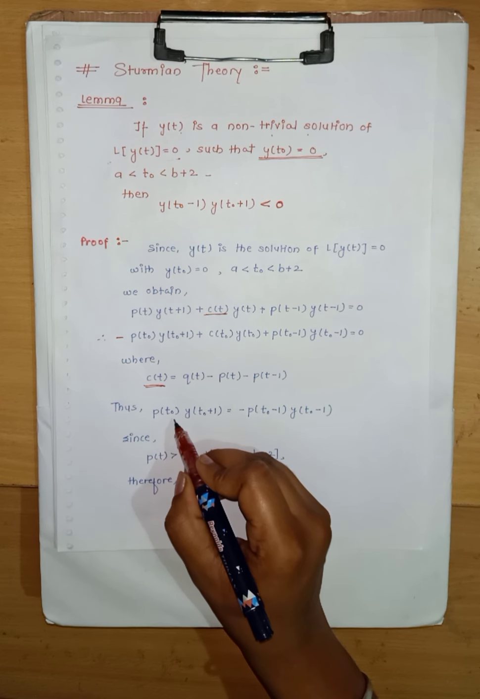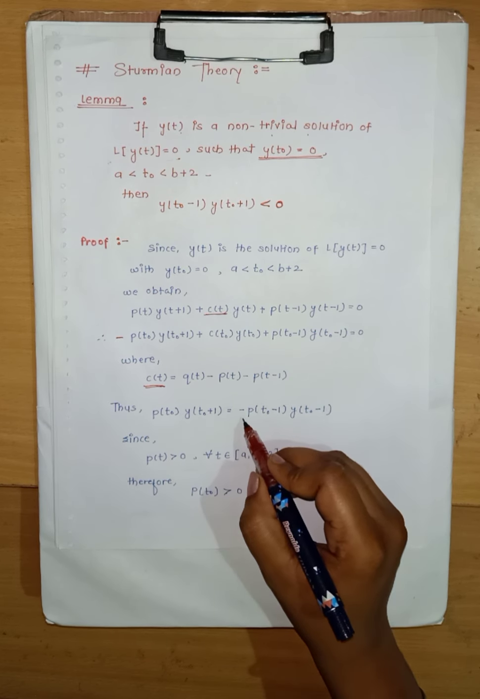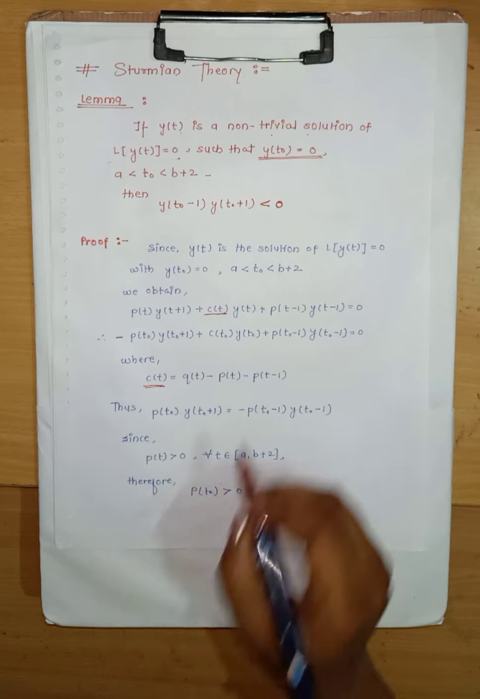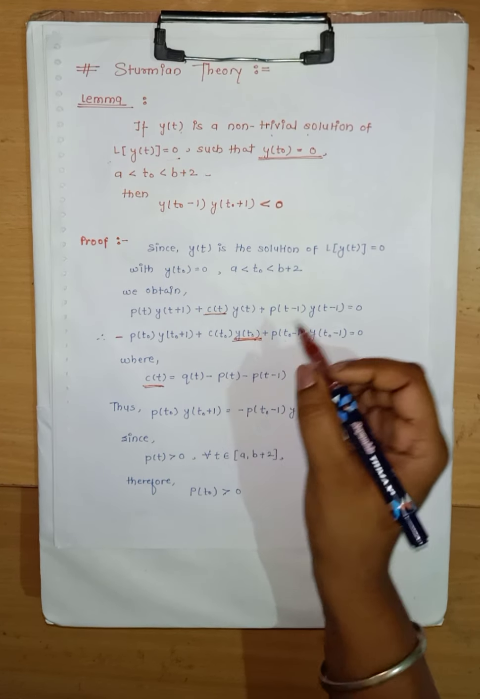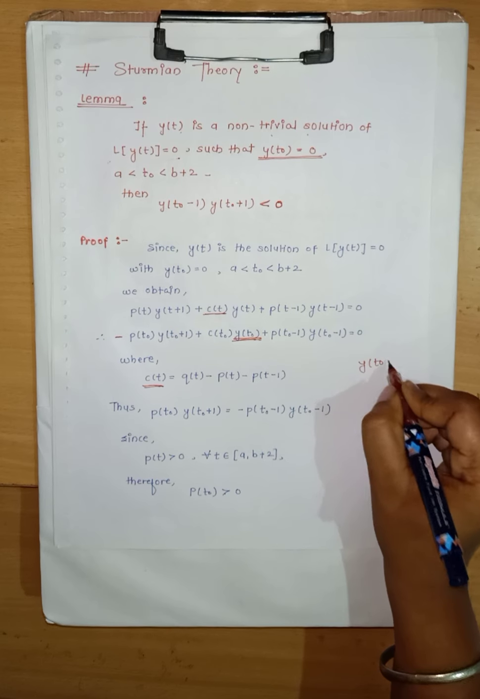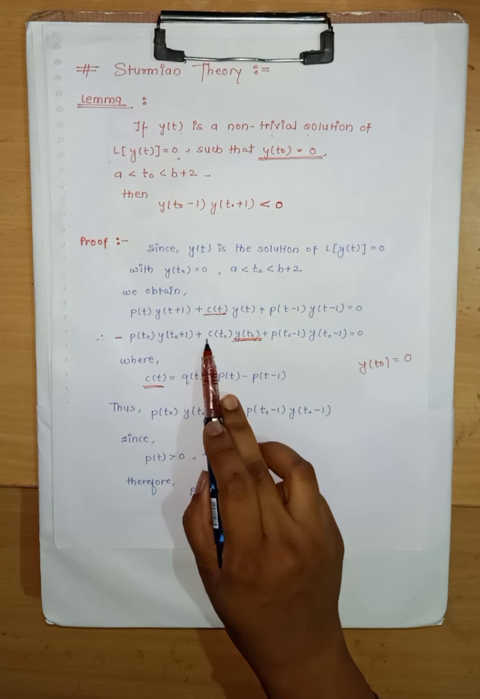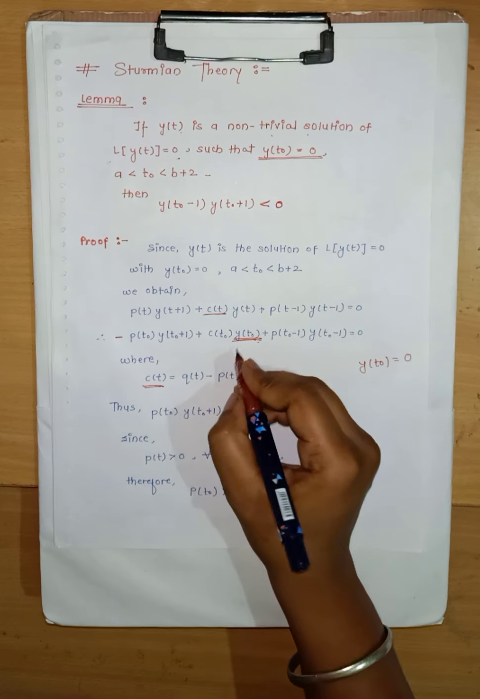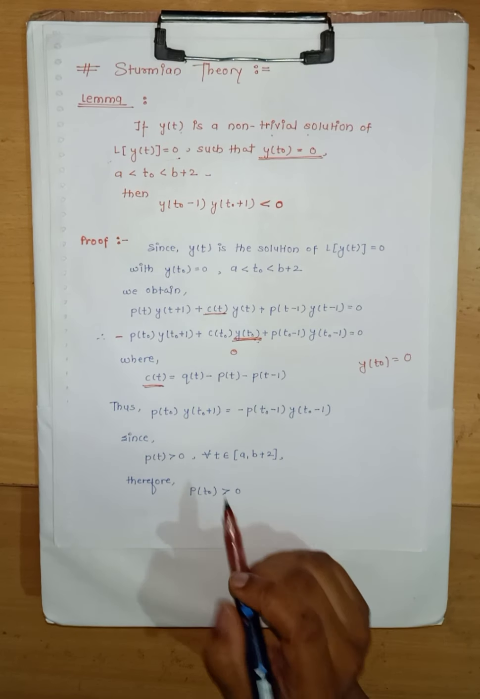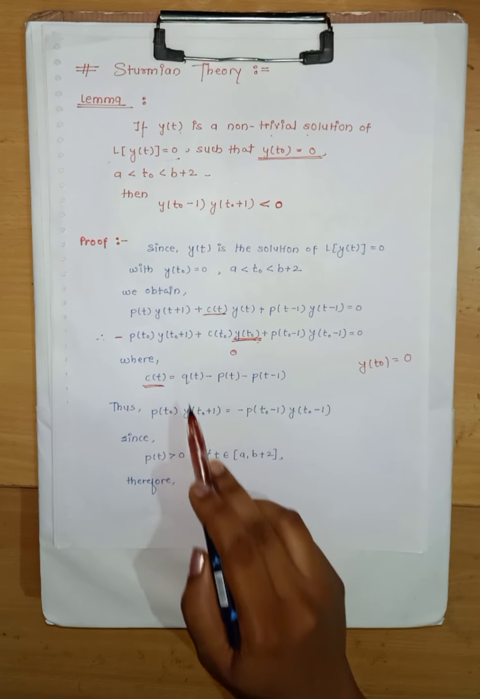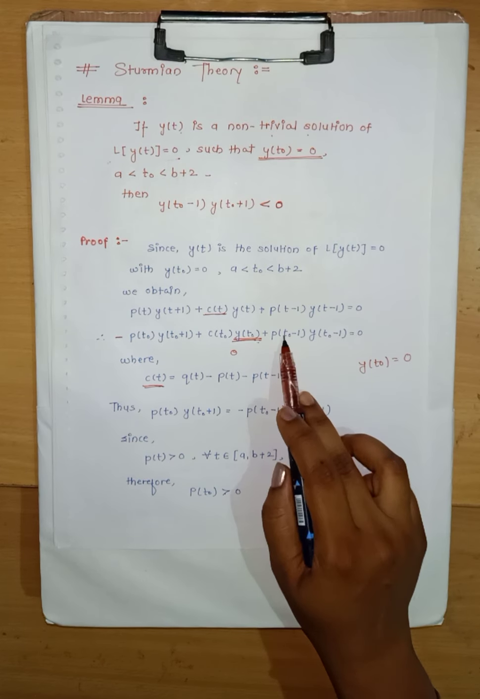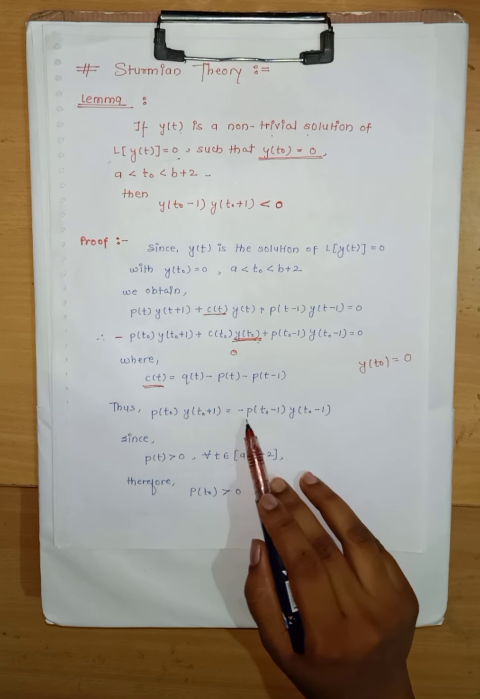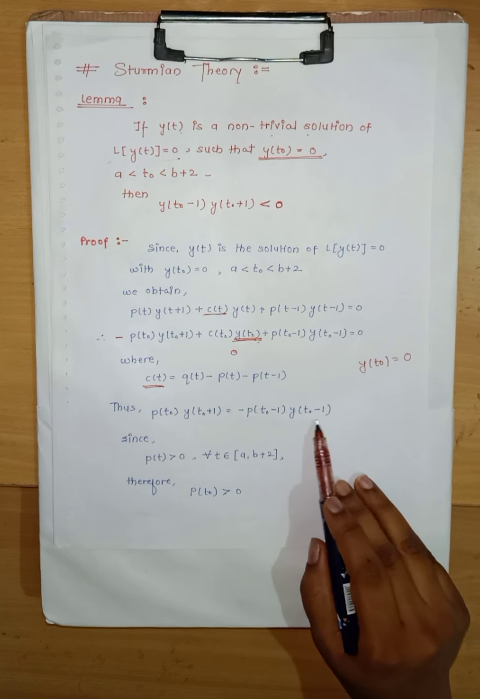Thus p of t0 y of t0 plus 1 equals minus p of t0 minus 1 y of t0 minus 1. How did this come? y of t0 equals 0, and so c of t0 into y of t0 equals 0, so this whole term will be equal to 0. Therefore we have p of t0 y of t0 plus 1 as it is, and this term we have transferred to the right hand side. Therefore this equals minus p of t0 minus 1 y of t0 minus 1.